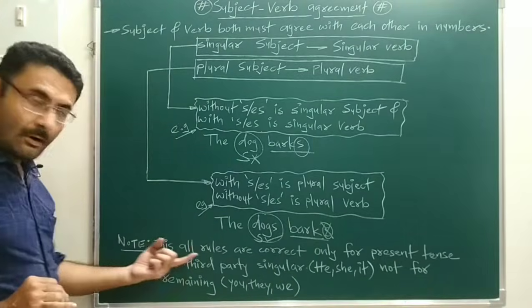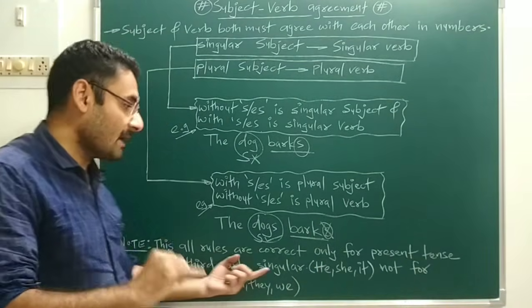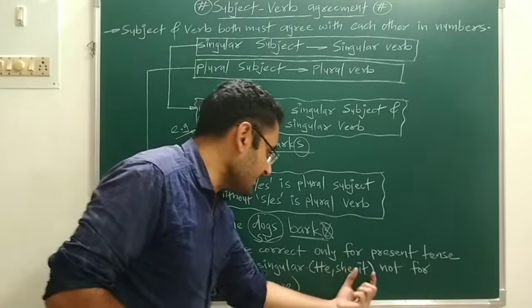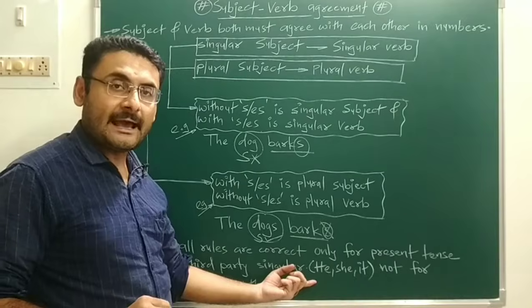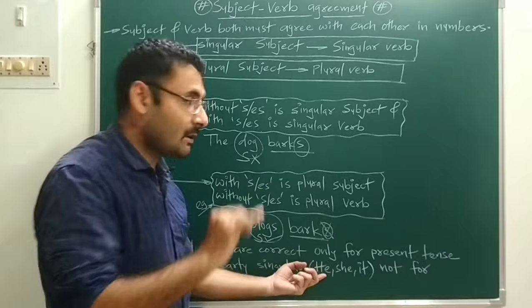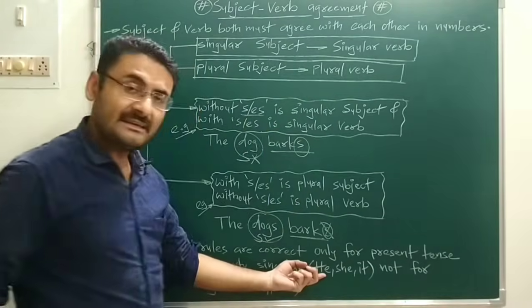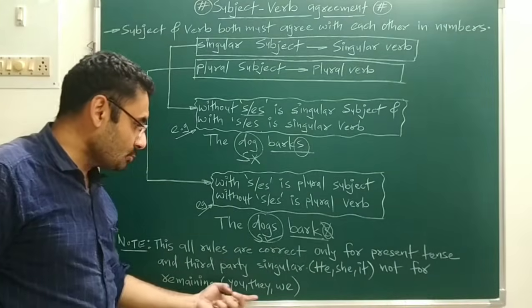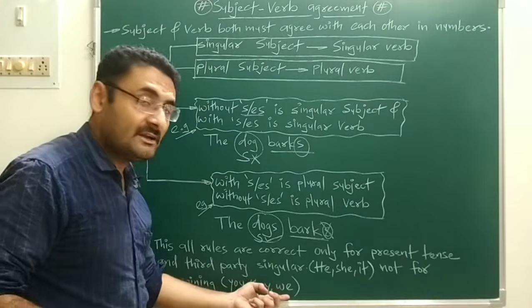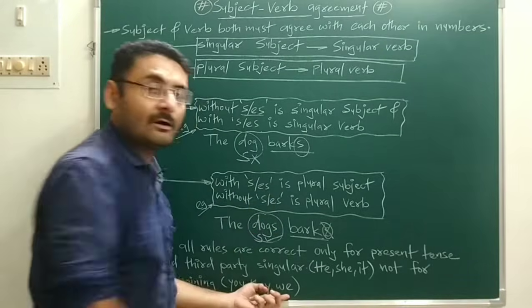Okay, now all these rules are correct only for present tense and third person singular. Third person singular means what? He, she, it. All these subjects are known as singular subjects. So with that singular subject, you have to use a singular verb, which means with s or es. And the remaining, you, they, we, are plural subjects. So with you, they, we, you should use a plural verb. Plural verb means without s or es.